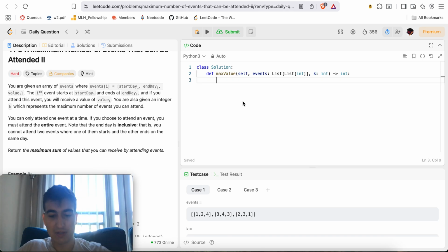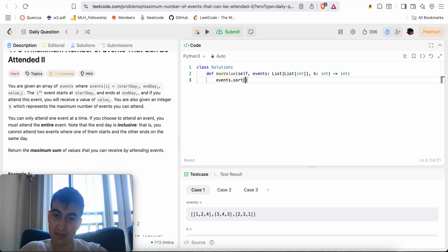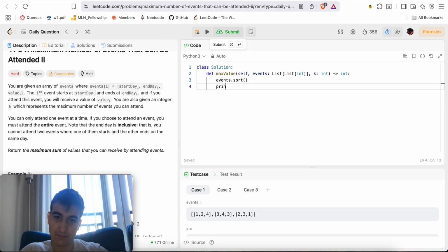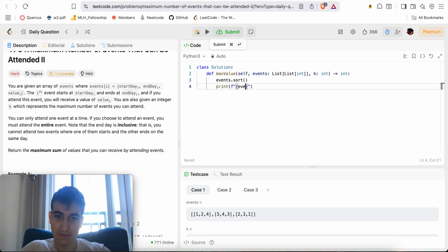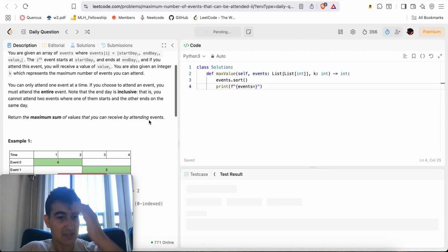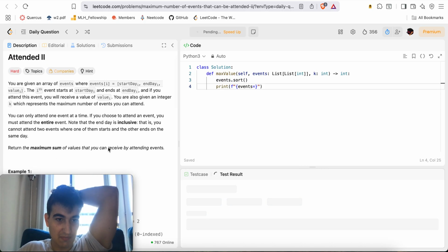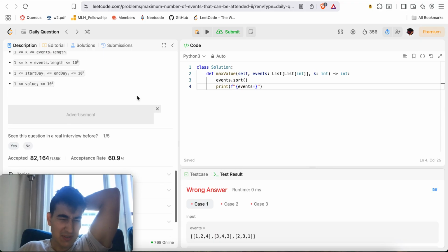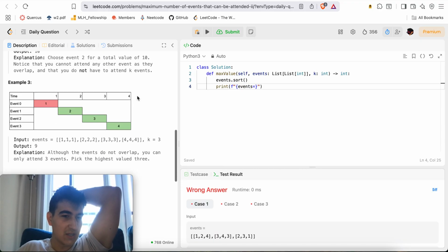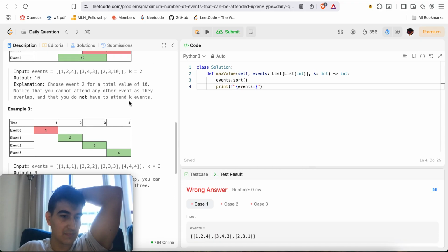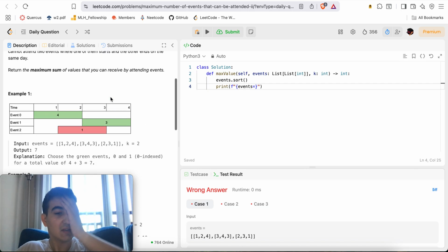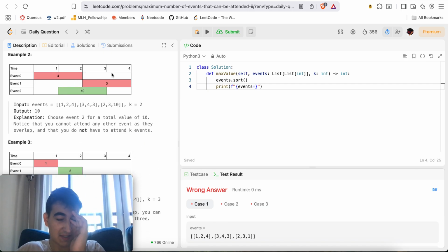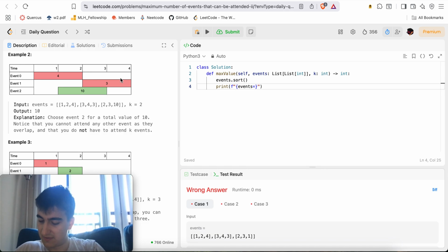So we could do something like events.sort. I think that's going to be very useful for now. Sorry, just because of that greedy problem. So, return the maximum sum of values you can receive by attending the events. If it's a typical scheduling problem, then there's going to be a very greedy aspect to this problem. Here you can't take that one. Here you'd rather take that one because it has better weight, right?